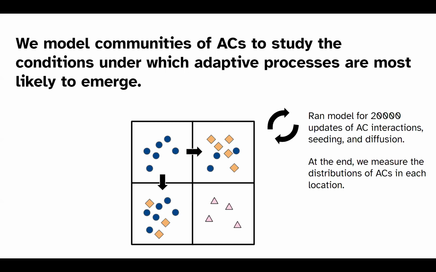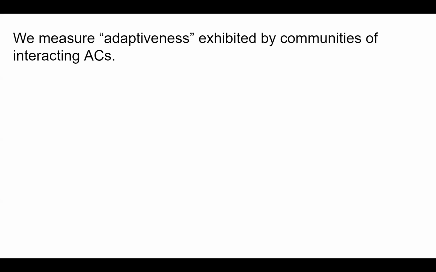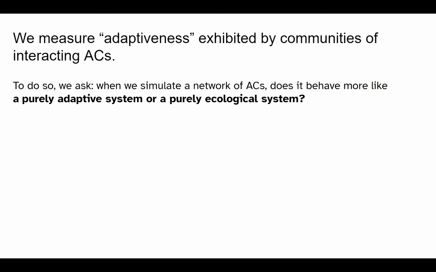After running 20,000 updates of these interactions, seeding, and diffusion, we take the final distribution of these autocatalytic cycles in each location, where we're able to measure the adaptiveness exhibited by these communities of interacting autocatalytic cycles. To do this, we compare them to two null models: one of a purely adaptive system, and one of an ecological system.